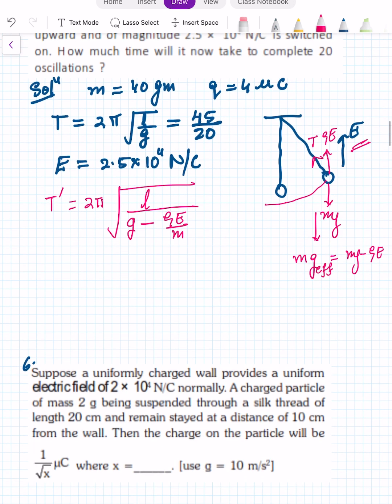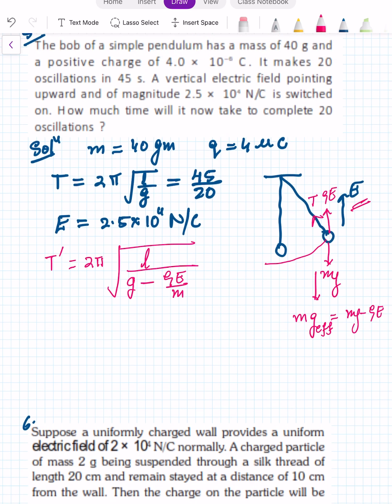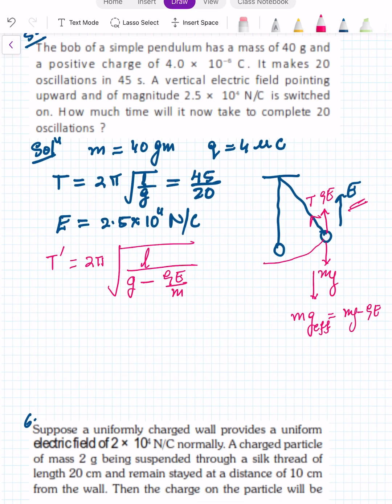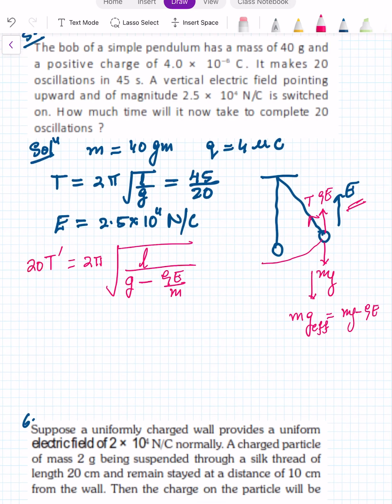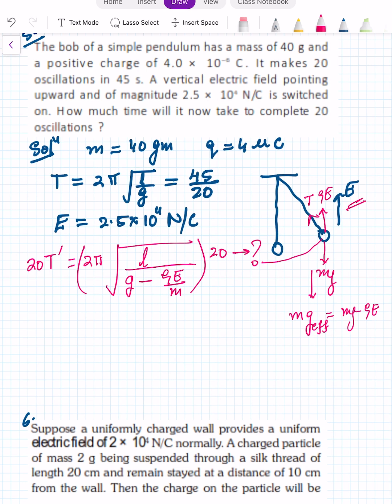Now if you are using this particular thing, divide the expressions and you have to find the time period for 20 oscillations. So multiply it by 20. So 20 T dash you have to find. This is what we have to find. Divide these two expressions, this expression and this expression.